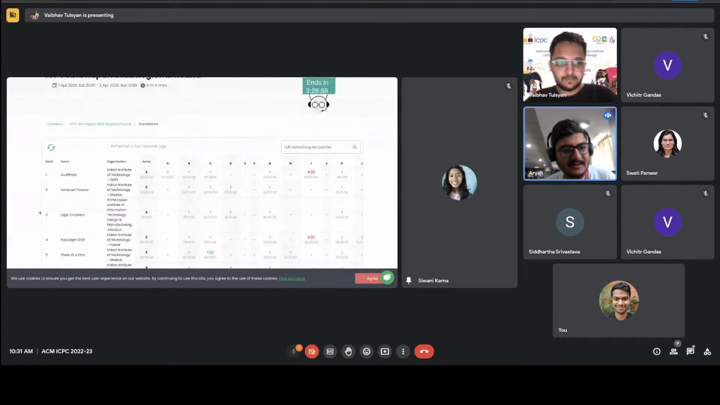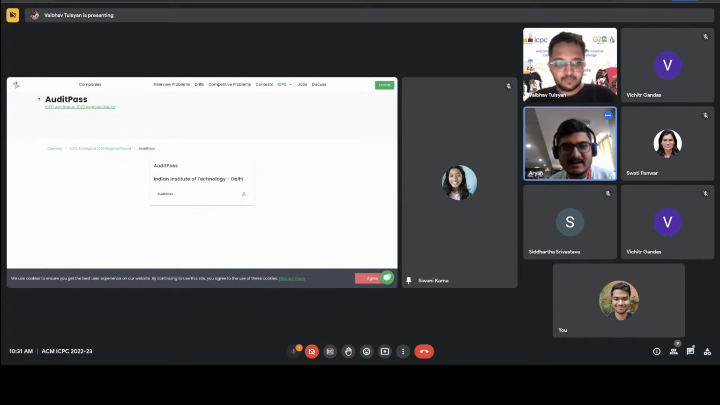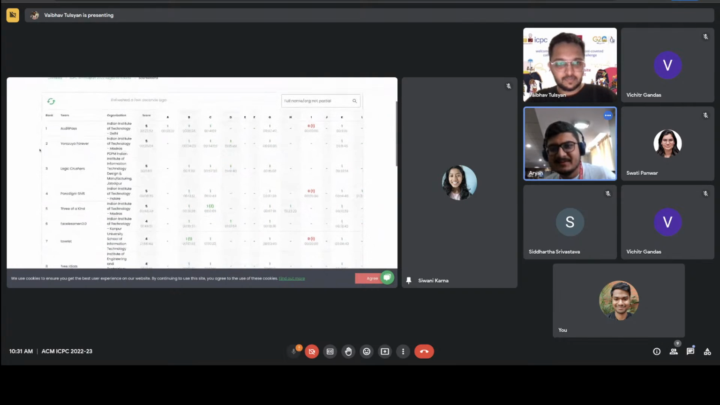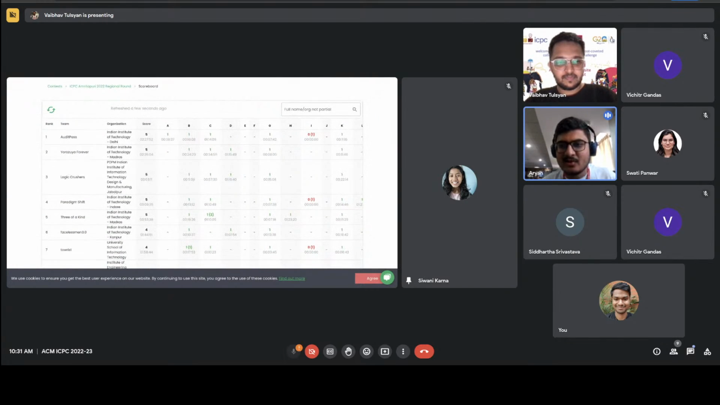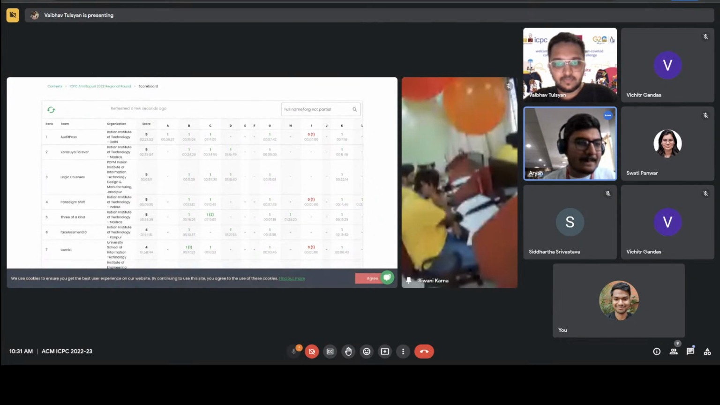For example, some tidbits about Audit Pass. In the last World Finals, they were the first team to not qualify for the World Finals. So this time they have really high hopes. And since the World Finals is combined, most of the teams who beat them in the last regionals in Asia West won't be participating in this contest. And as we can see right now, it's the first team on the scoreboard, which was expected from them.